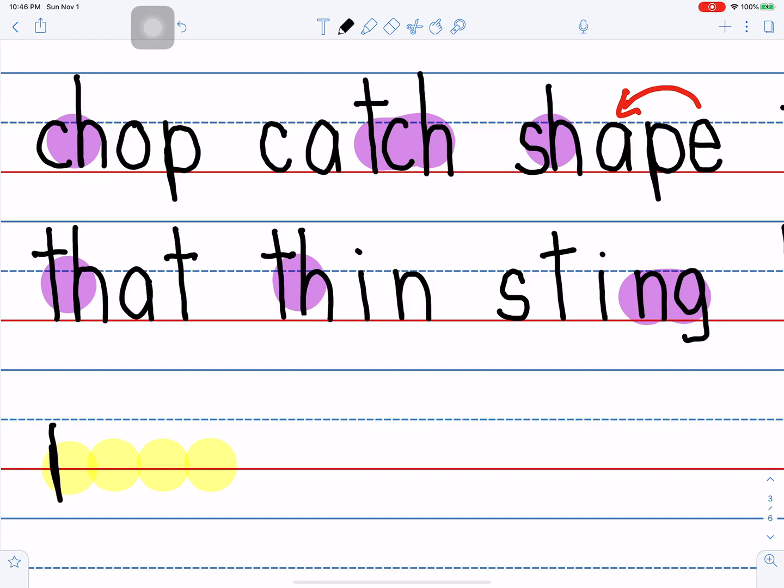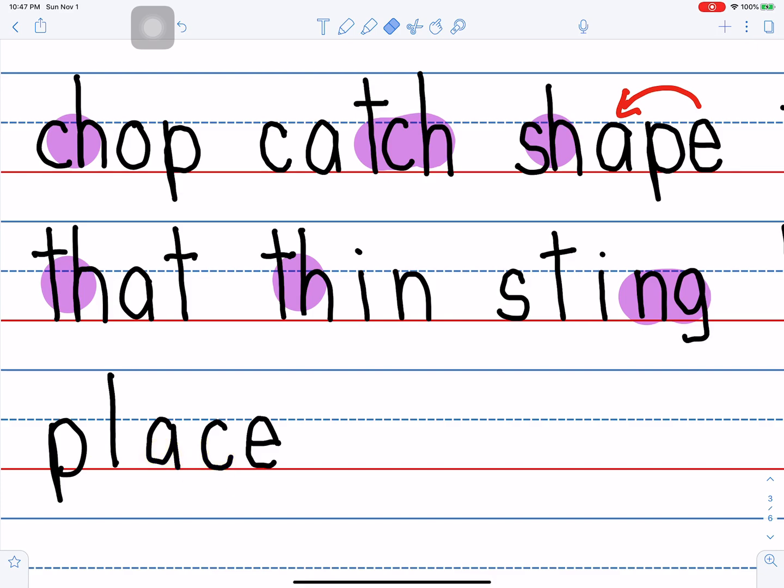P, l, a, s. Oh, I'm going to use a C to say s. And then I have an E that makes the A say A, and it makes the C say S. Let's look at it. P, l, a, s.